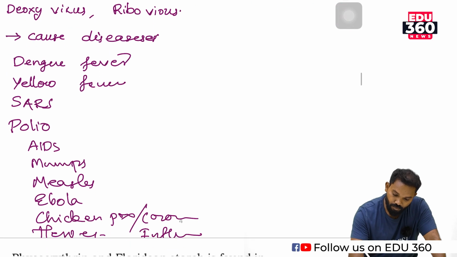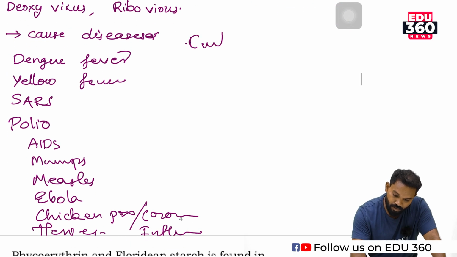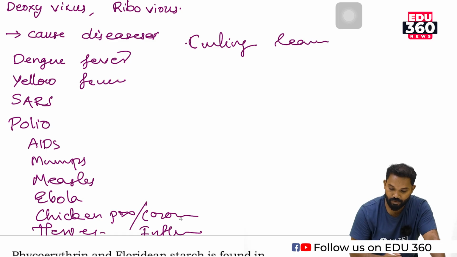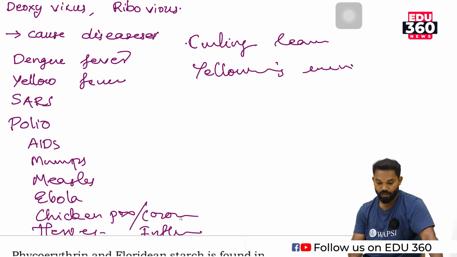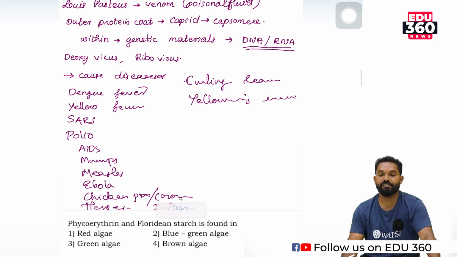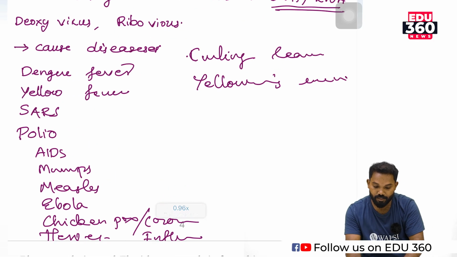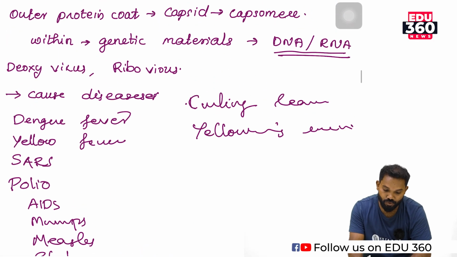Curling of leaves is due to viral infection, yellowing of vein is due to viral infection. So there are many diseases or many symptoms that are due to the infection of virus.